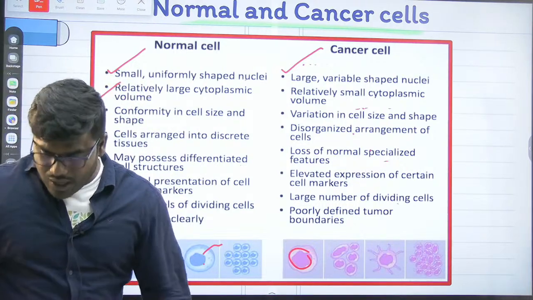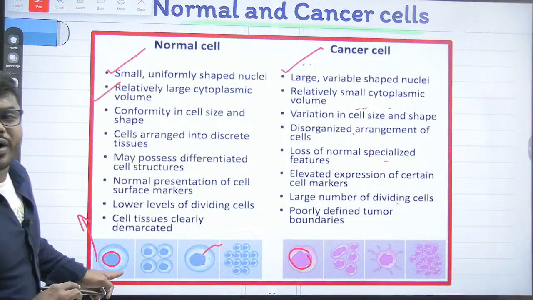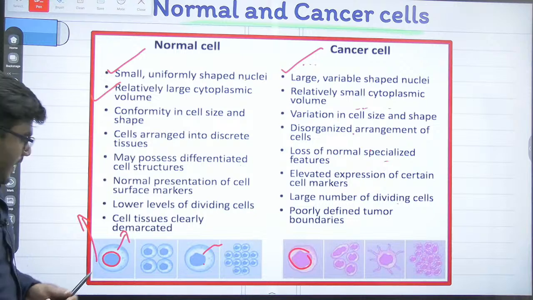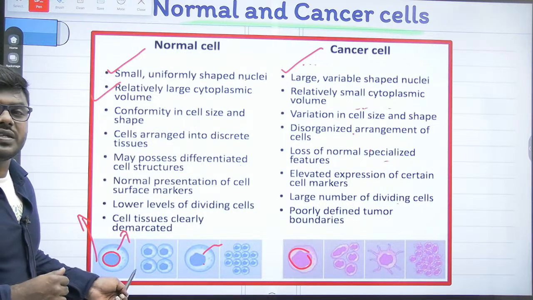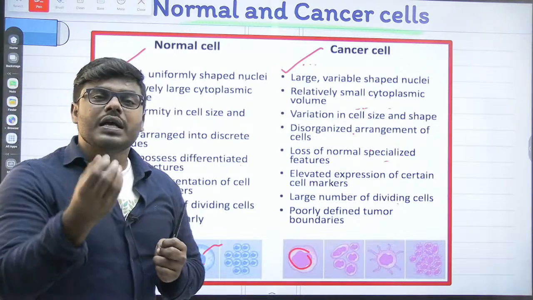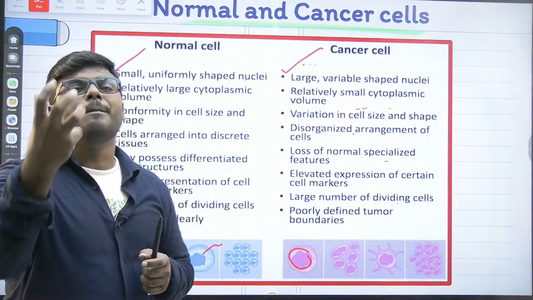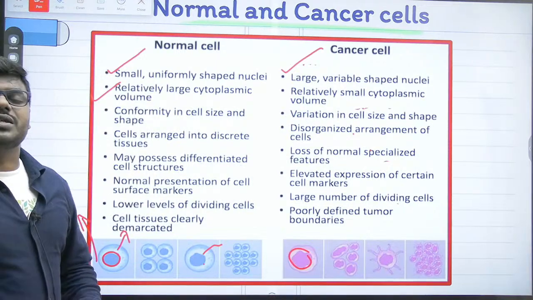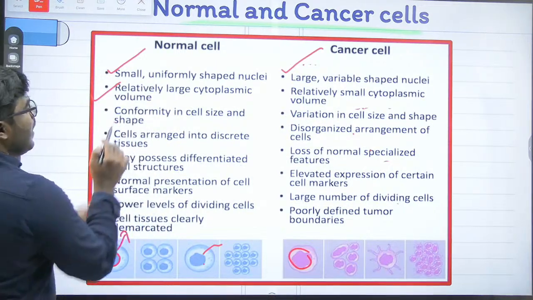Here comes another interesting point. Friends, please look into the normal cell. In the normal cell, cytoplasm is more, which means cytoplasm occupies the major area, whereas the nucleus occupies only a smaller area.